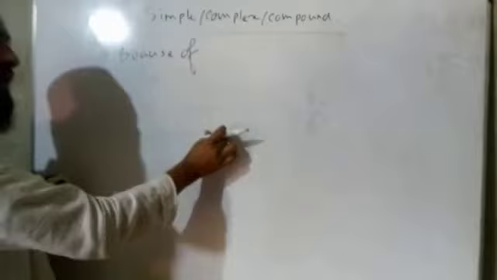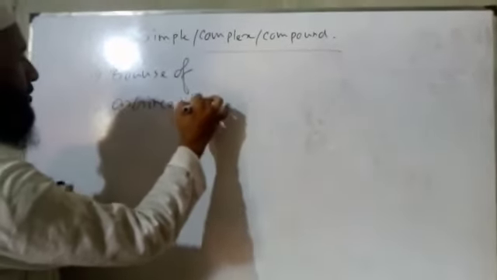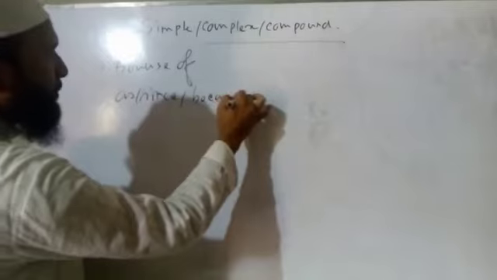Then in complex we can use as, since, because, for, etc. And in compound we can say and so, because this indicates cause.